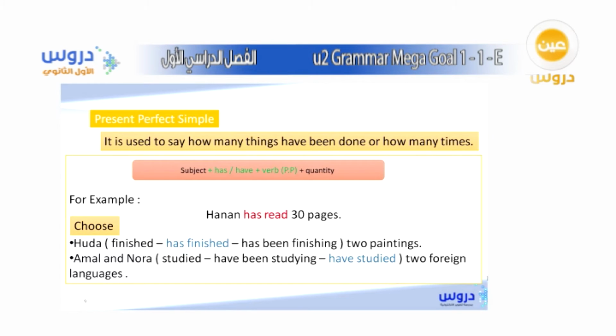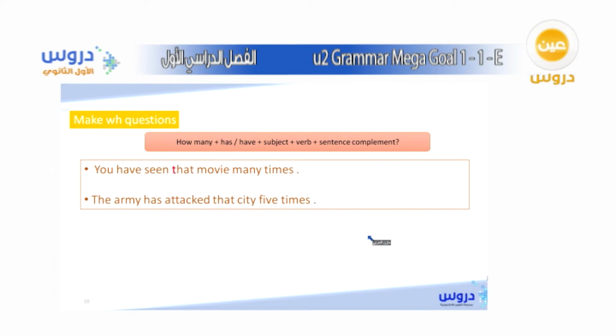Okay, so now as you answered, here are the correct answers. So we said that the present perfect progressive is only for how long, if you want to ask how long something is happening, and the present perfect simple is about how many times, it's about the quantity. Very well. Now, again, as we did on the previous tense, how can we make a double-edged question?